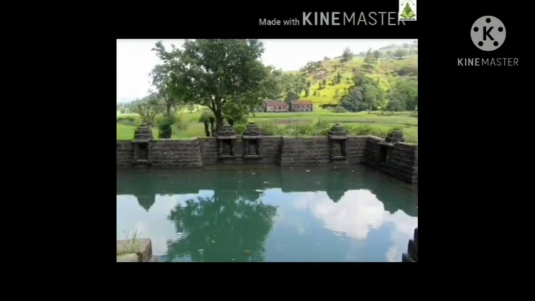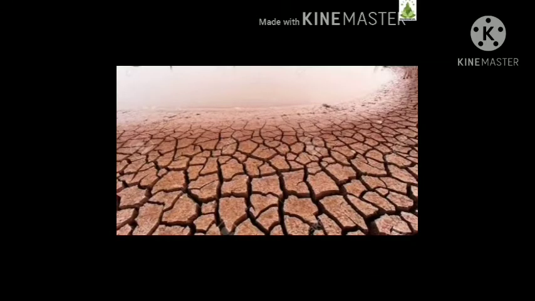Children, let's see the fifth method of storing water, that is old reservoirs. It is used in those areas which face water problems, or in areas where they do not get much rainfall and do not have major rivers around them.